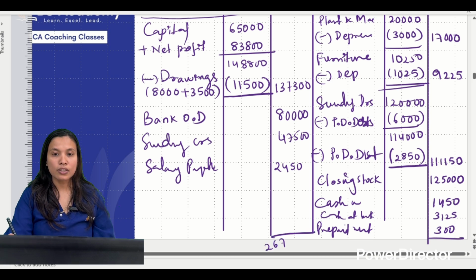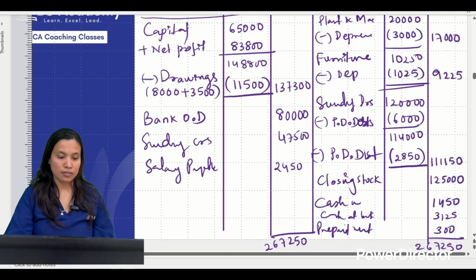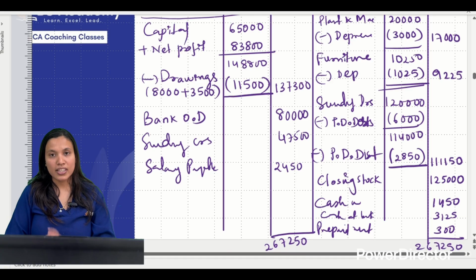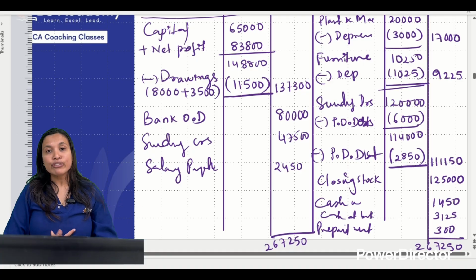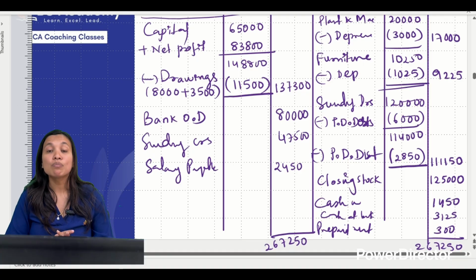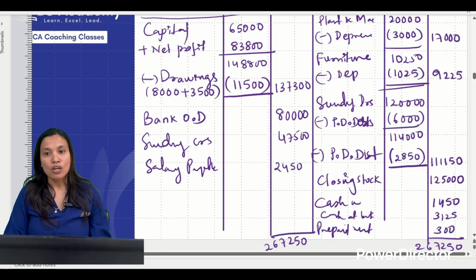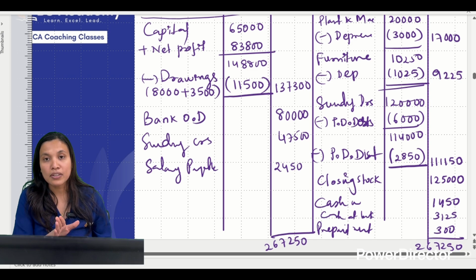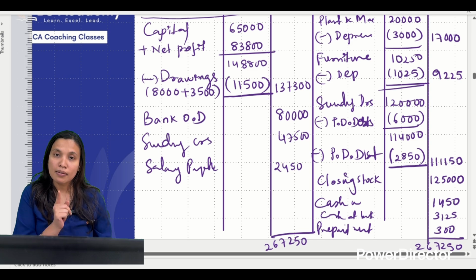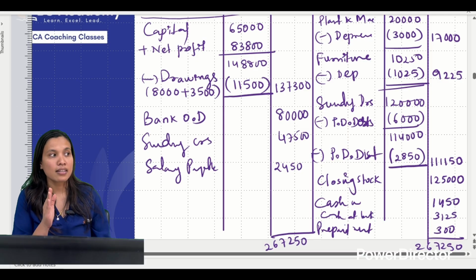Your total will come to 267,250. Okay, you check this. You will get this much total. So yes, I am expecting this problem may come in your examination. If you have any doubts in this particular problem, both of the problems are very important. If you have any doubt, you can contact me. So do it again and again. At least revise. Do it once, if you didn't understand, do it once more. Even then, if you don't understand, please don't hesitate. Contact me. Whatever you have not understood, we can clarify.